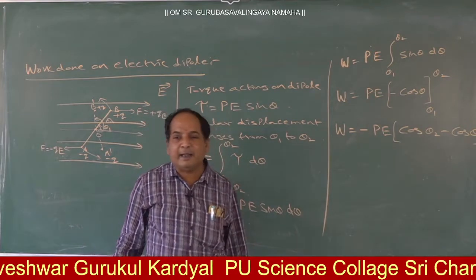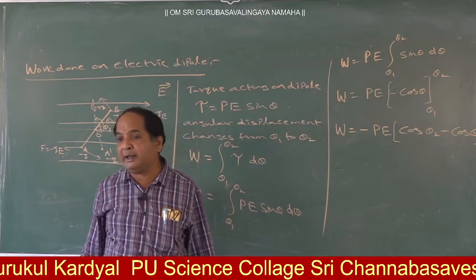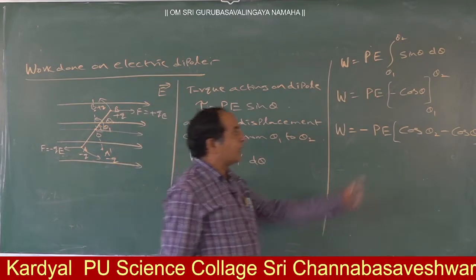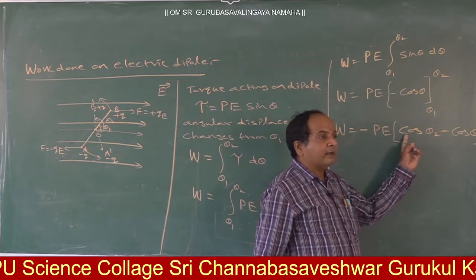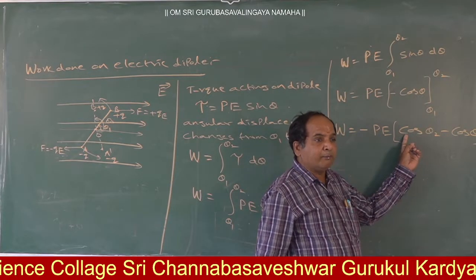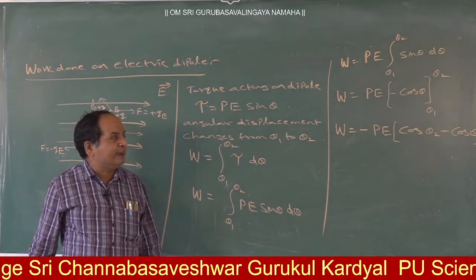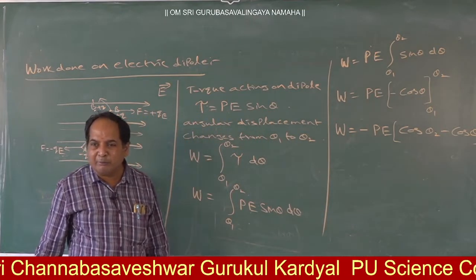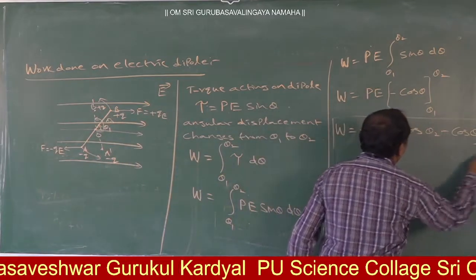So here minus P, upper limit theta 2, lower limit theta 1, so cos theta 2 minus cos theta 1. Don't write cos of theta 2 minus theta 1. Both are different. So W is equal to minus P into cos theta 2 minus cos theta 1. This is the expression for work done.